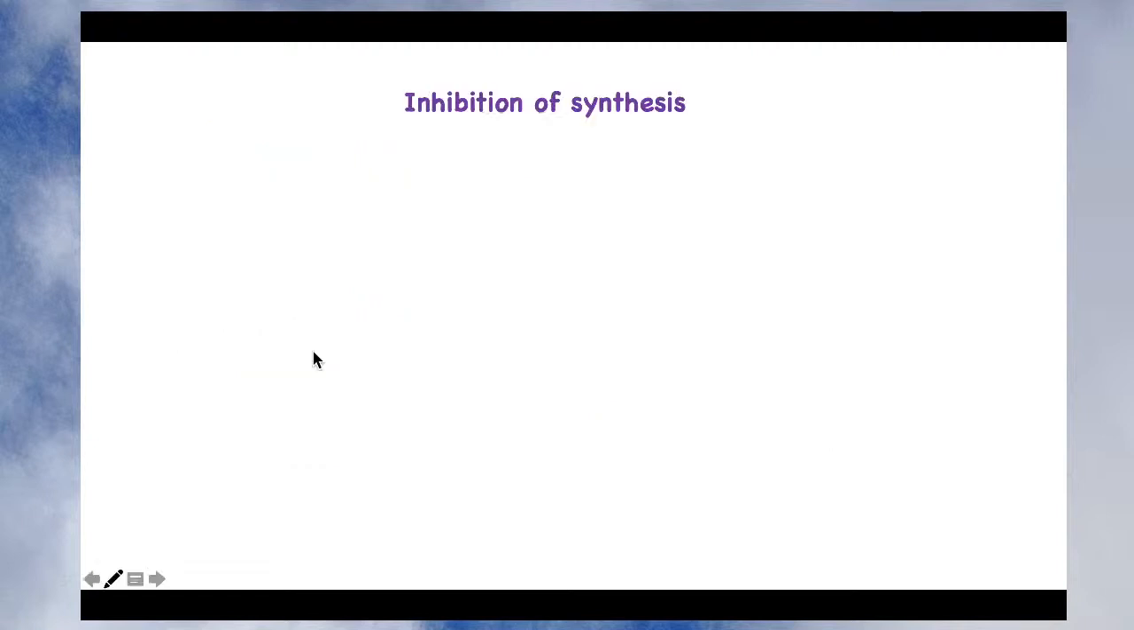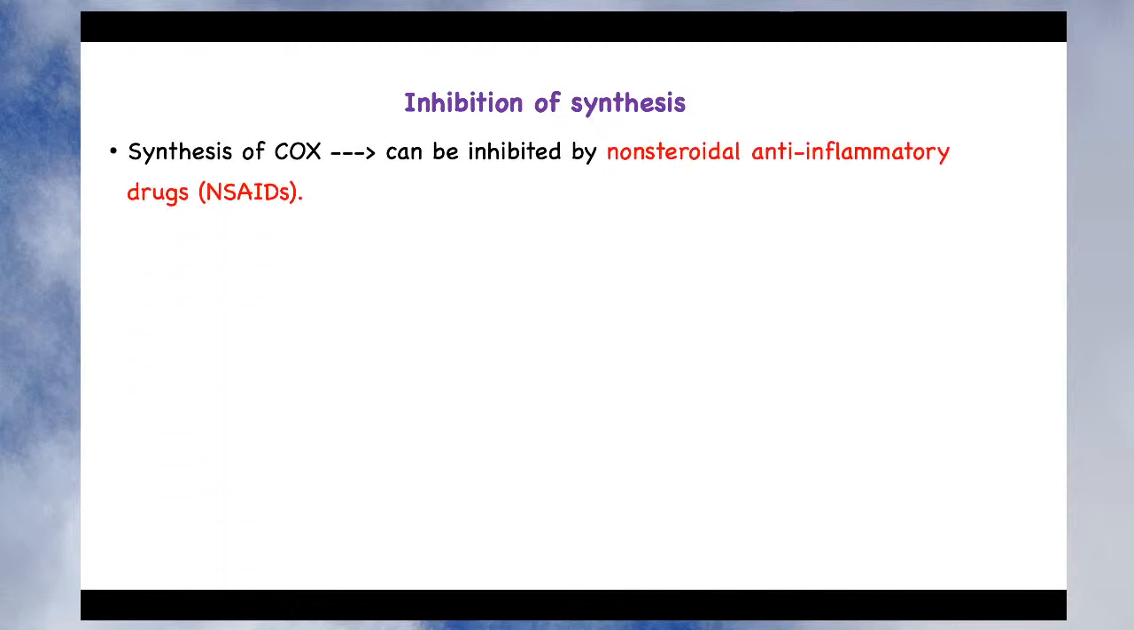Now let's see the inhibition of synthesis of eicosanoids. What are the drugs which can inhibit different eicosanoids? So synthesis of COX, that is cyclooxygenase, can be inhibited by non-steroidal anti-inflammatory drugs, that is NSAIDs, and we have studied this in detail in the analgesic chapter. So synthesis of COX can be inhibited by NSAIDs.